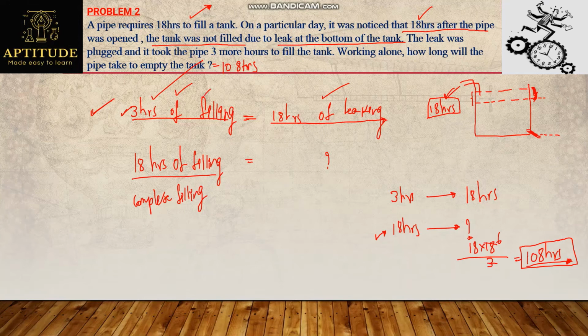The only logic which we need to get here is this one: 3 hours of filling will be equal to 18 hours of leaking. Why? Because for 18 hours the leak is working here, which means some amount of water is drained for 18 hours completely. The amount of water that is drained in 18 hours is just filled in 3 hours. So by that I can frame this condition: 3 hours of filling equals 18 hours of leaking. Which means the amount which I fill in 3 hours can be emptied in 18 hours. So by framing this logic, we can get the answer very simply.